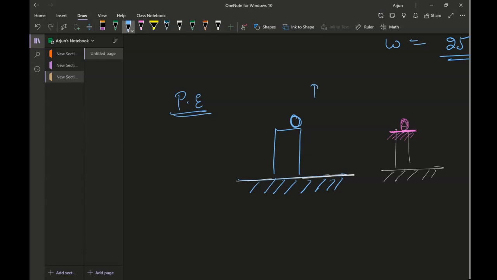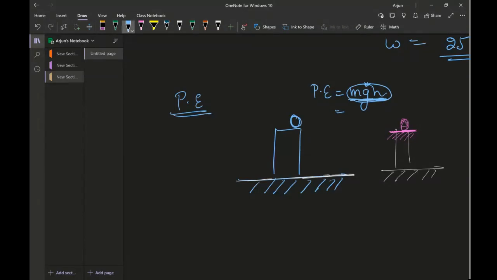Let's see how. The formula for potential energy is mgh, which is mass times gravity times height. Again, we won't take the negative g value in this case, we will take it later on. For the timing, I'm just keeping the numbers. And one more thing I didn't discuss initially: energy is not a vector quantity, it is a scalar quantity. Yet we do talk about directions, but that is separate, and I don't want to deviate from the concept we have on our hand right now. So let's look into the potential energy, which is mgh.